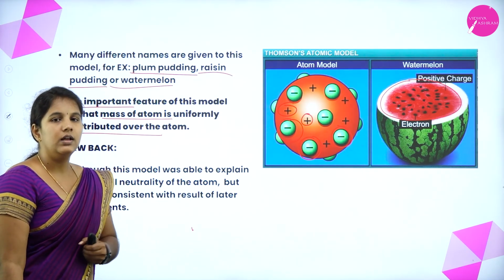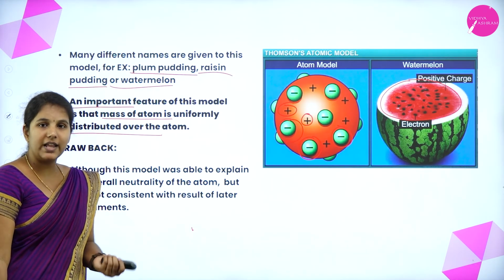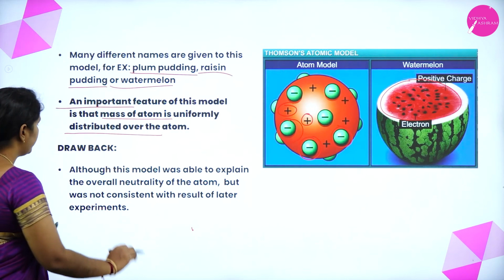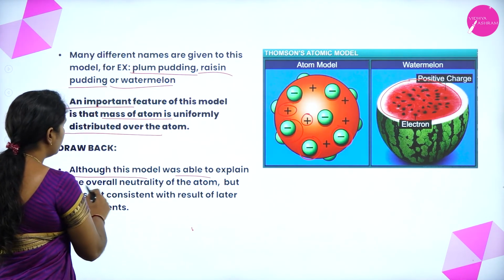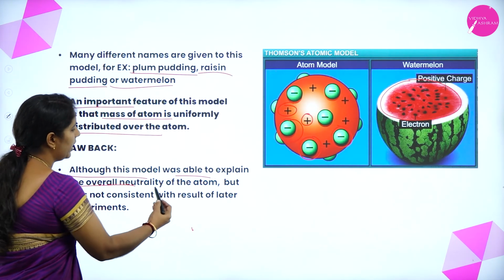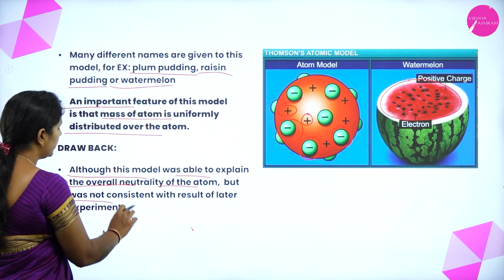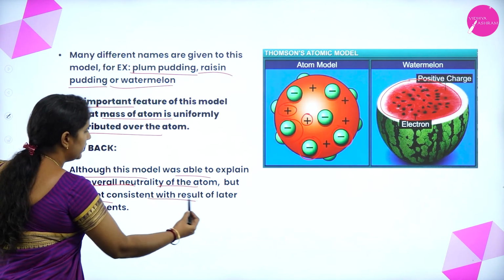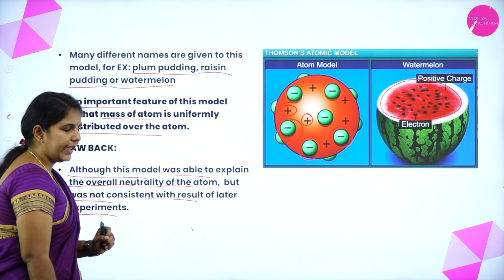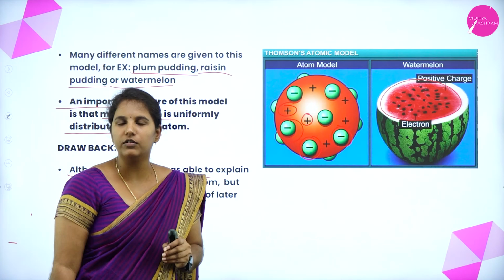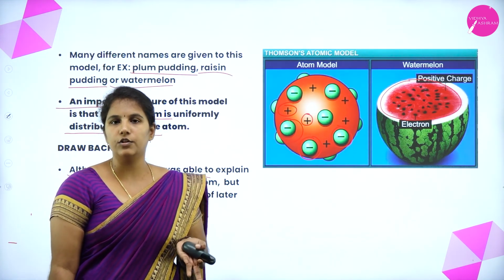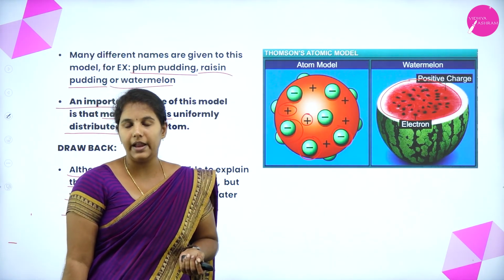Why did this atomic model fail? Because this model was able to explain the neutrality of an atom but was not consistent with the results of later experiments. It only explains the neutrality of the atom, and after that, it could not explain.